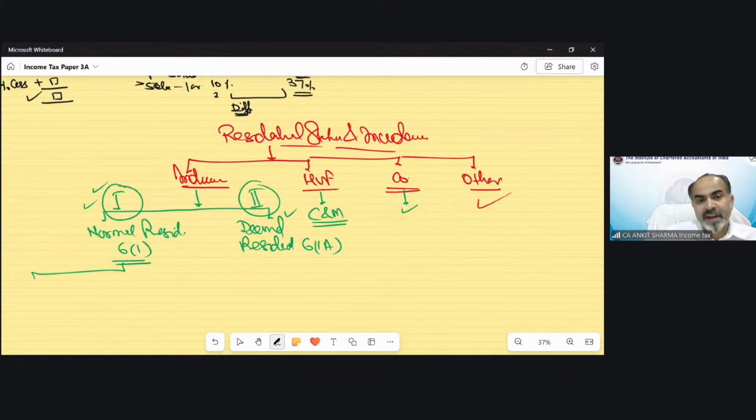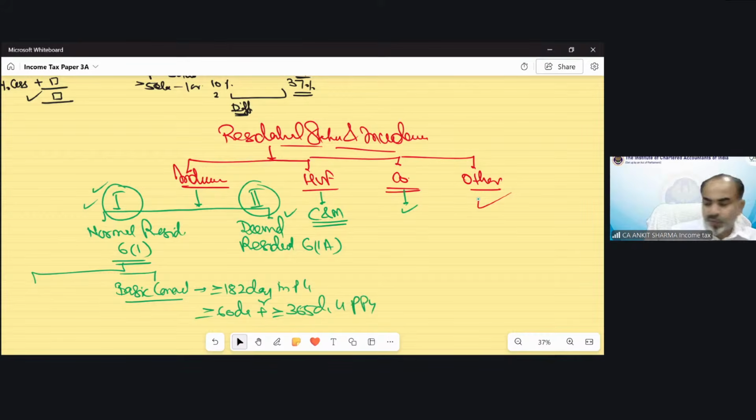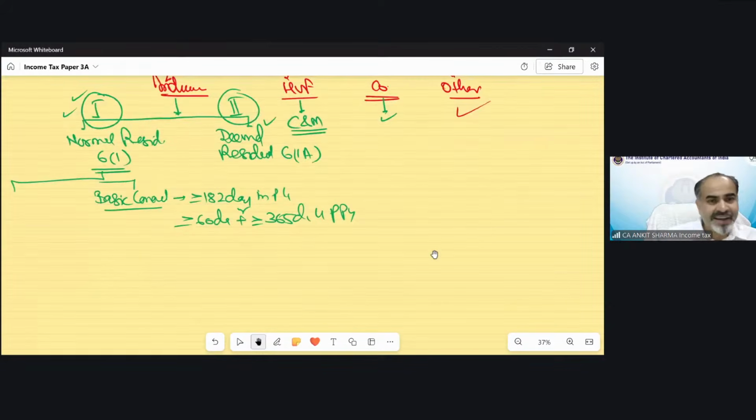In case of normal resident, we have also gone through certain basic conditions. Those we can call normal conditions, which are applicable in all cases. Those were 182 days or more in your previous year in India, or 60 days or more in India and 365 days or more in the 4 preceding previous years. So for normal persons, both conditions need to be checked. And if any of these conditions is fulfilled, then that person becomes resident; if not, he or she would become non-resident.